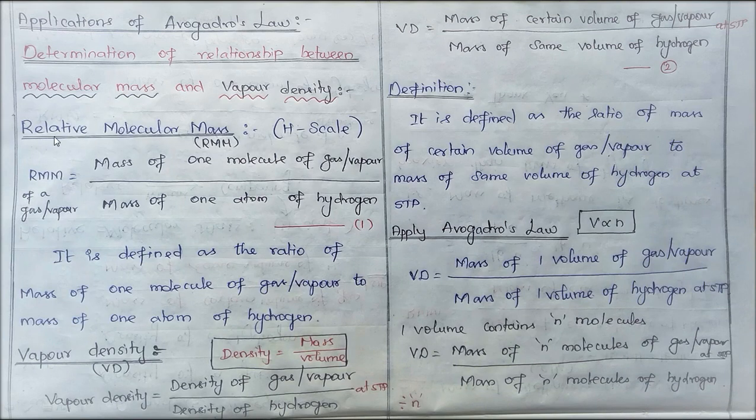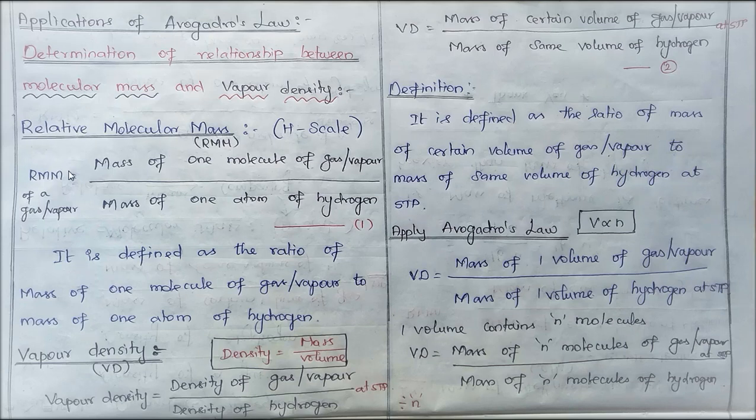What do you mean by relative molecular mass? It's quite simple. Wherever you come across this word relative, it means comparing. So we are comparing with the hydrogen scale. The relative molecular mass of a gas or vapor is equal to the mass of one molecule of a gas or vapor to the mass of one atom of hydrogen. So this is what you have to understand.